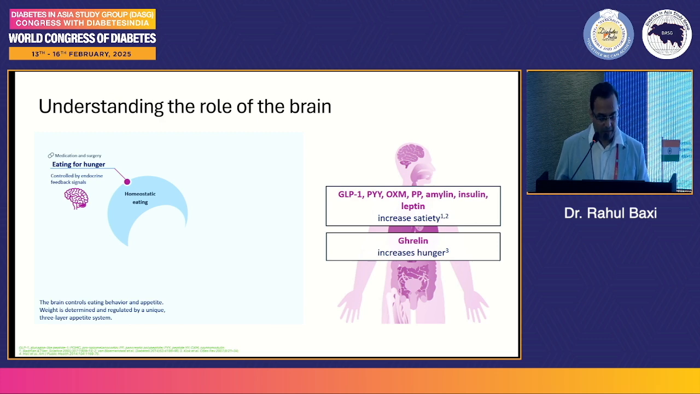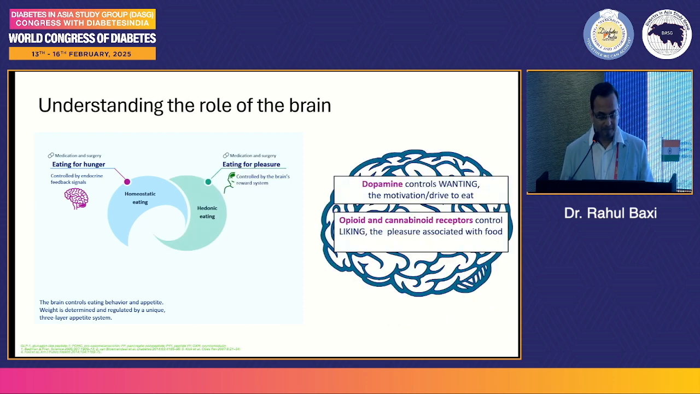Understanding the role of brain. So, homeostatic eating. What is this? This is eating for hunger. So, controlled by the endocrine feedback signals, the brain controls eating behavior and appetite. Weight is determined and regulated by a unique three-layer appetite system. And there are some GLP-1 and peptide YY, OXM, pancreatic polypeptide, amylin, insulin, and leptin, which increase satiety. And there is ghrelin, which increases hunger.